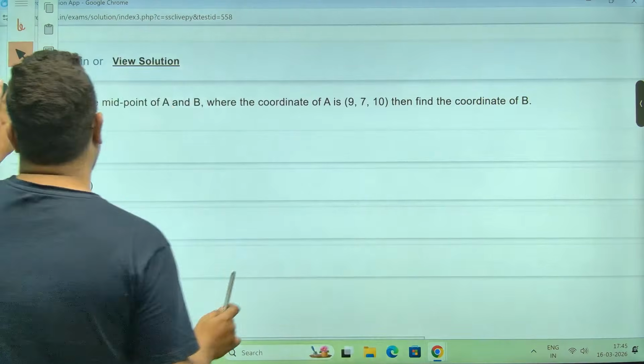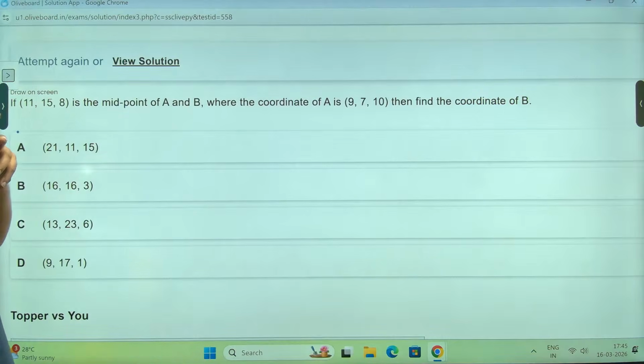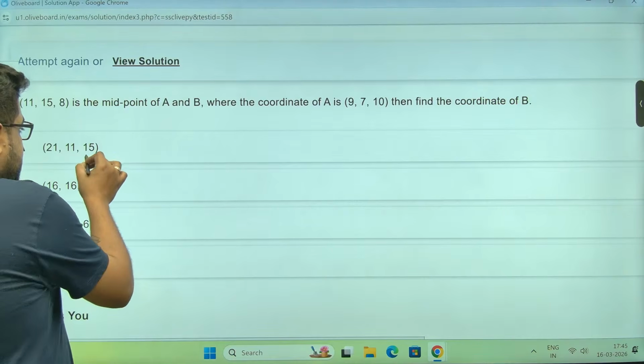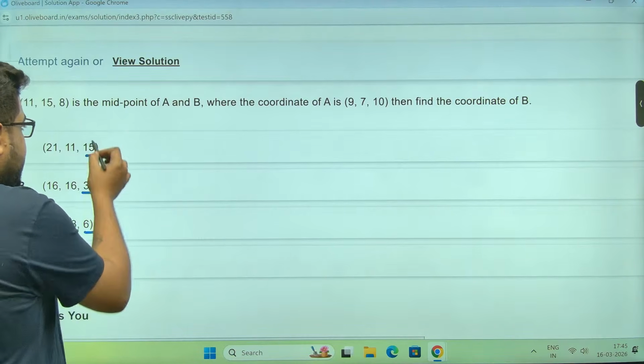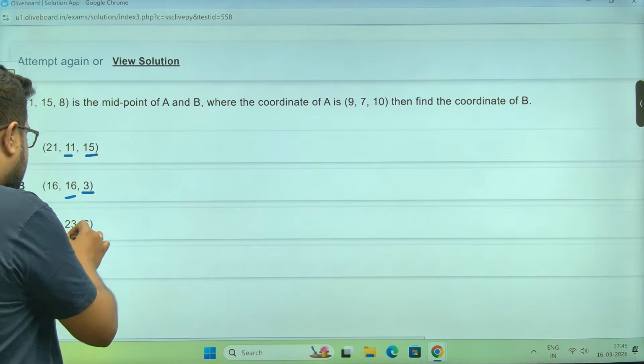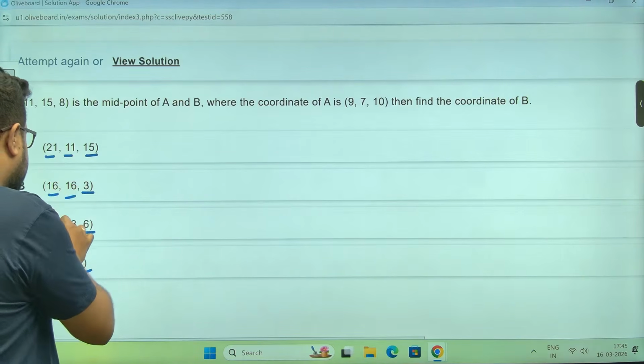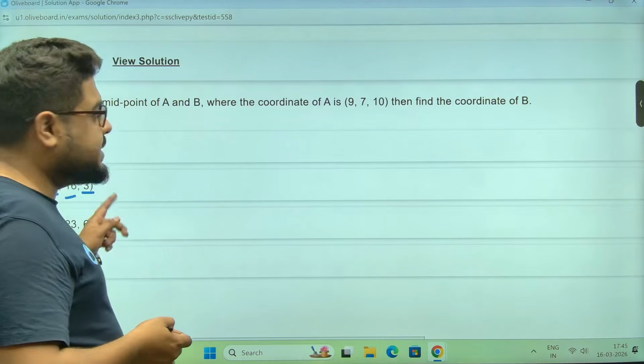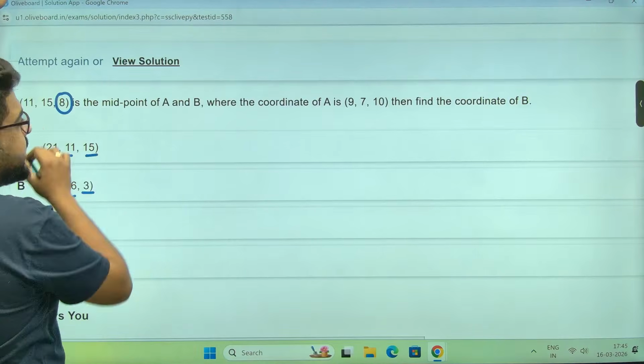Midpoint. Again, coordinate geometry. Very basic coordinate geometry. Look at this. If you look at Z, all the coordinates are different. Or if you look at Y, all the coordinates are different. Same for X. Take any one. I'm taking Z. 8 is the midpoint.